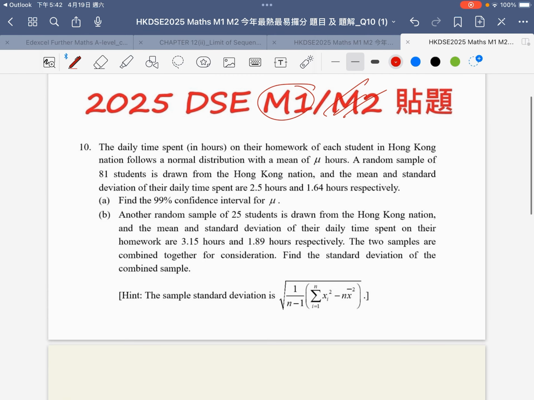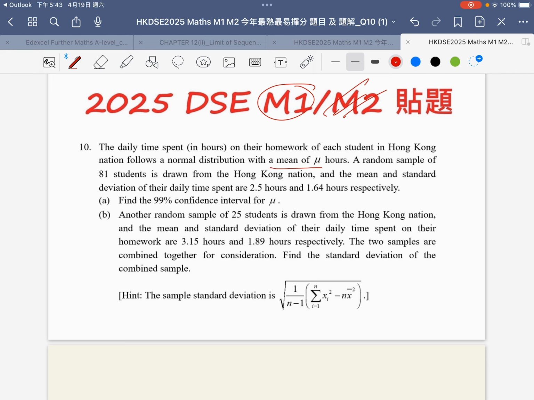The daily time spent in hours on homework of each student in the Hong Kong nation. Hong Kong students are very hard working, and they spend much time in study and in work. I think most people know this. And let's look at this one.